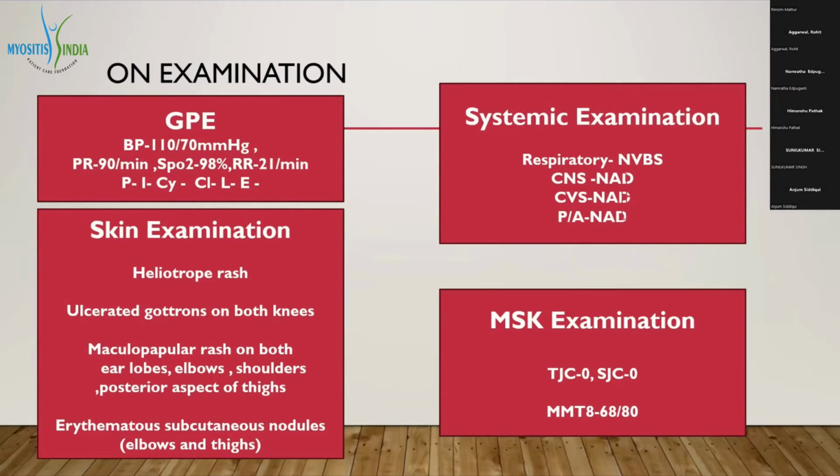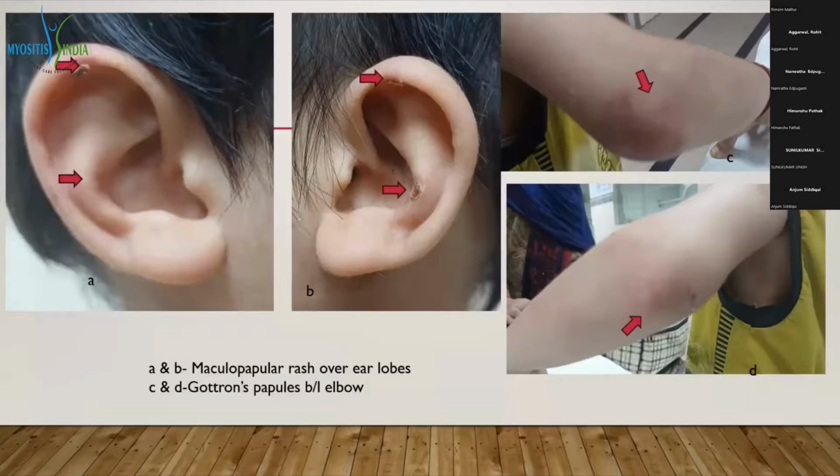On skin examination, there was heliotrope rash, ulcerated Gottron's on both knees, and maculopapular rash on both earlobes, elbows, shoulders, and posterior aspect of thighs. Erythematous subcutaneous nodules were palpable on elbows and thighs. X-ray of the arms and thighs was done to look for calcinosis, but there was no evidence of calcinosis. Figures A and B show the maculopapular erythematous lesion, which was ulcerated, and bilateral elbows had Gottron sign.